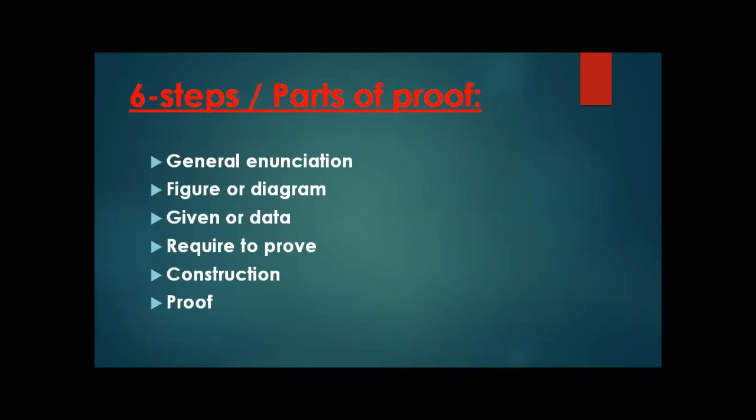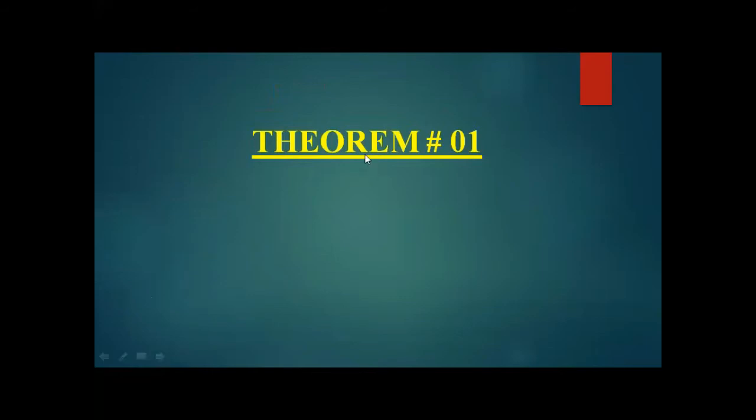General enunciation is comprised of 2 things, hypothesis and conclusion, which I will discuss later when we discuss a theorem. Then the diagram or figure comes, then given and data: what has been given in the general enunciation and what data we can formulate through it. Then what is required to prove, and construction, which we construct ourselves to help prove a theorem. You have already studied these terms in your classes. So we are going towards theorem number 1 now.